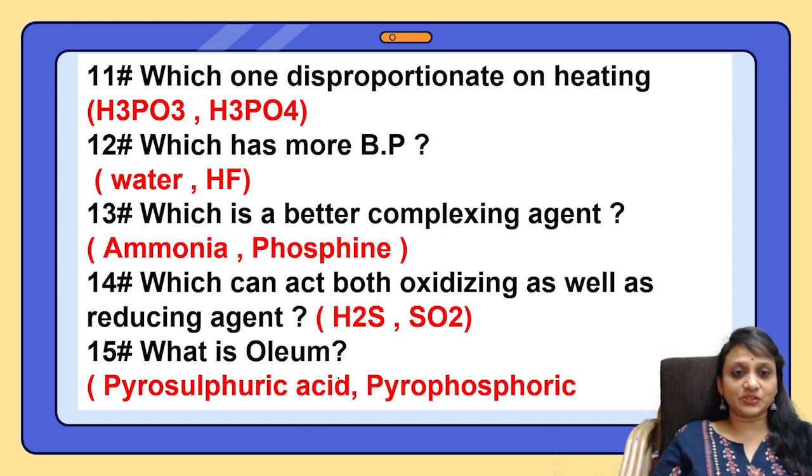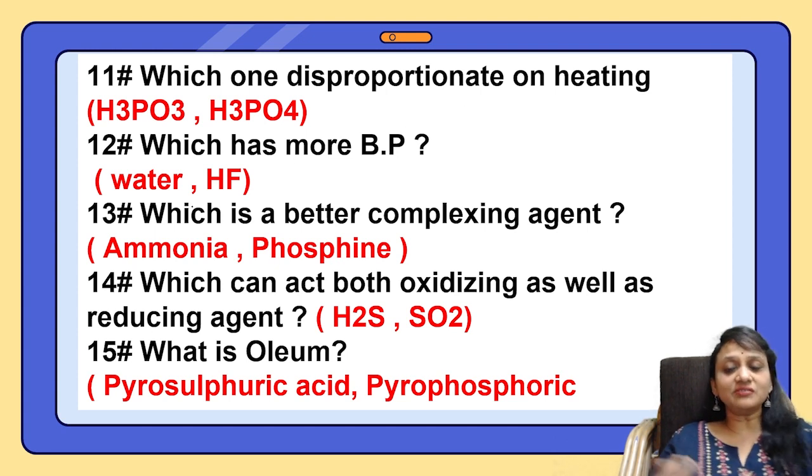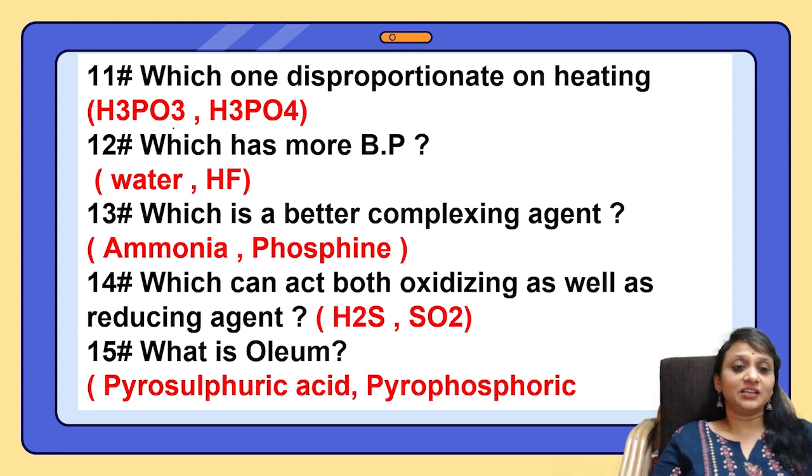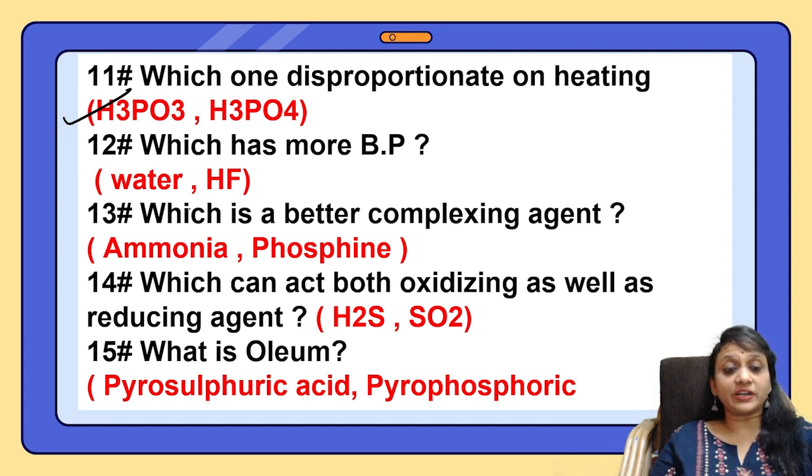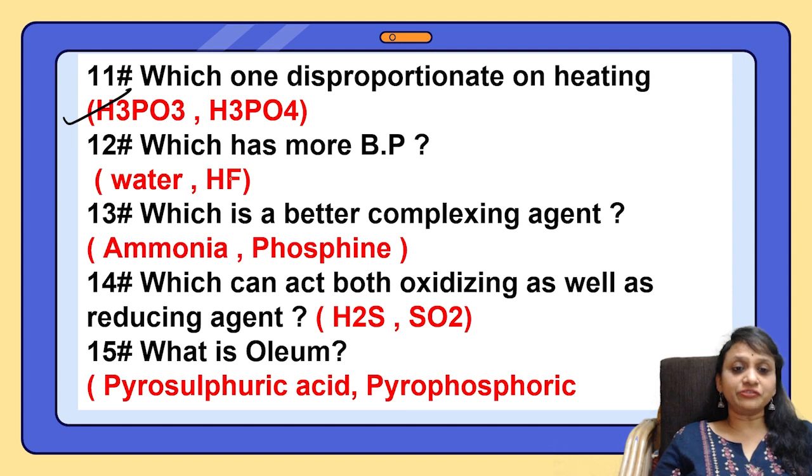Next question. Which one disproportionates on heating? H3PO3 or H3PO4? The answer is H3PO3, it shows a disproportionation reaction on heating. Which has the higher boiling point? Again, you need to see the hydrogen bonding, water or HF, whichever is more electronegative.